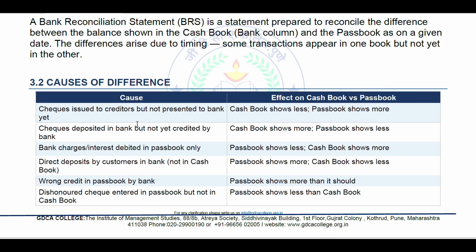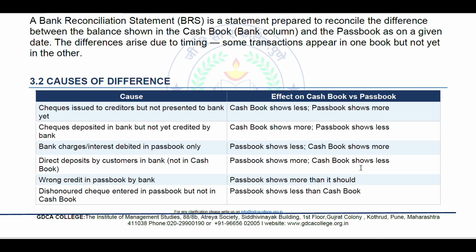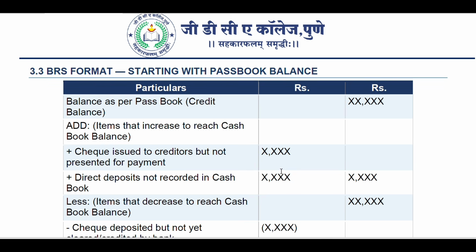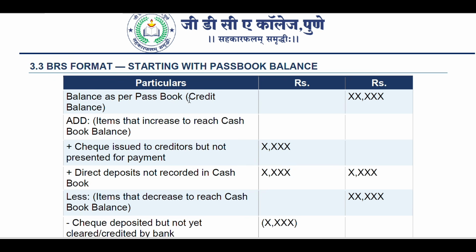Effect on cash book and passbook when these causes come: cash book shows less, passbook shows more; cash book shows more, passbook shows less. Passbook shows more than the cash book, and passbook shows less than the cash book. So, what is the BRS format?